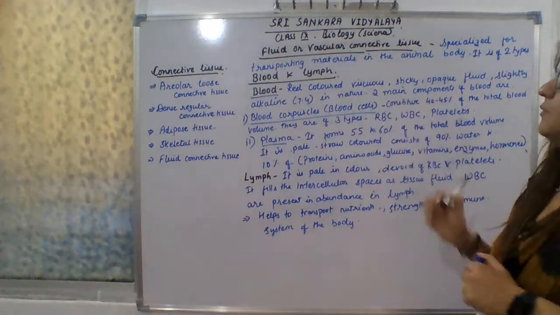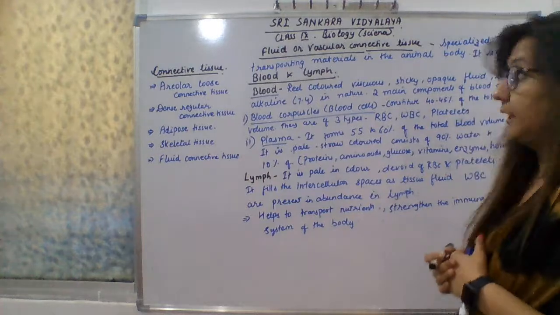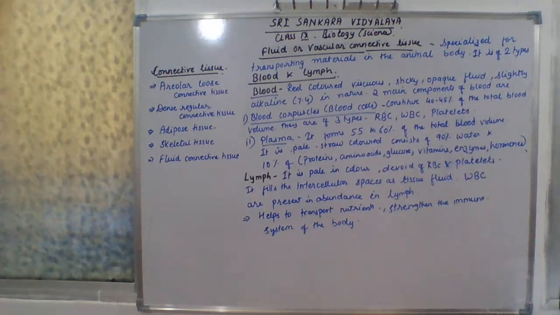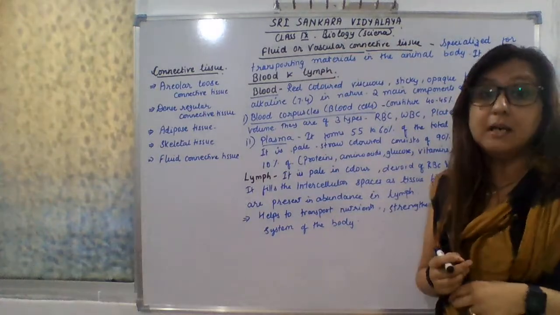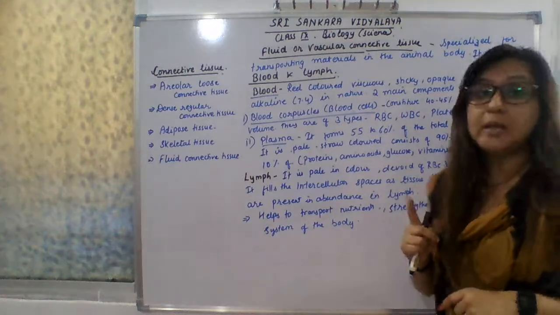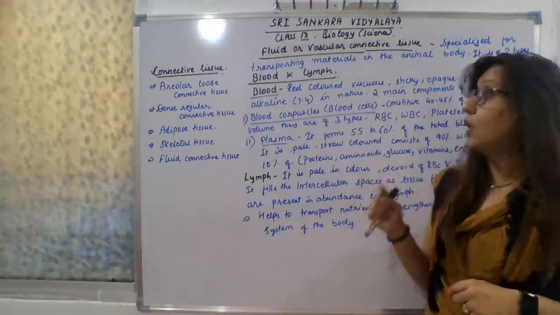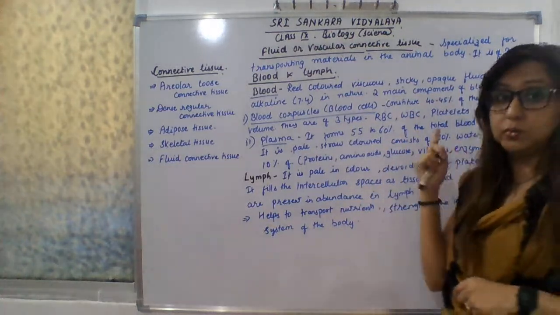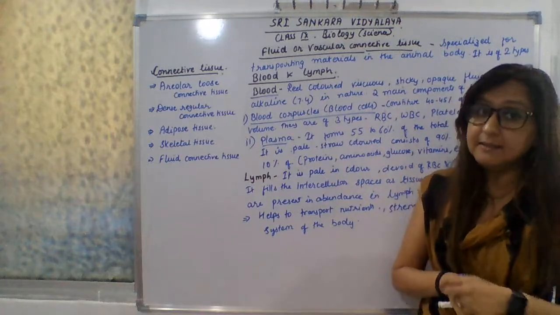So the last is fluid or vascular connective tissue. This is specialized for transporting material in the animal body. So it helps in the transportation. There are two types of vascular, or you can say fluid, connective tissue. The two types are blood and second is lymph.